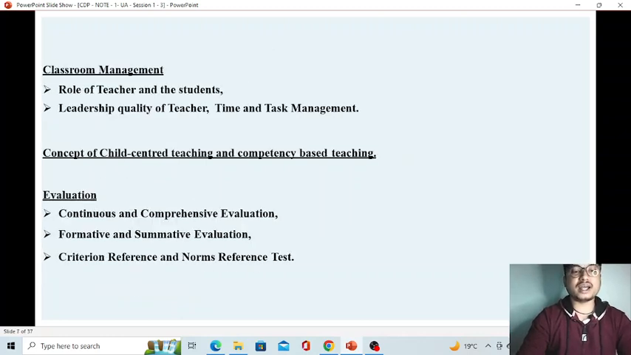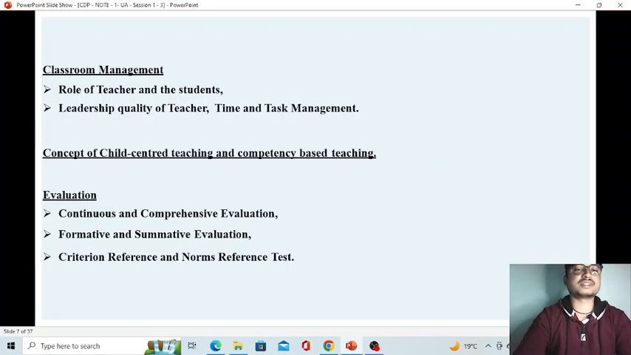And at the same time, there are more things like classroom management. We will discuss classroom management also. Being a teacher, why it is very important for a teacher to manage a classroom, or how a teacher can manage a classroom. What are the techniques that a teacher can use, or what are the other factors which will help a teacher to manage a classroom, or which will help a teacher to create a very conducive learning environment. We will discuss that also. And leadership quality of a teacher, time and task management.